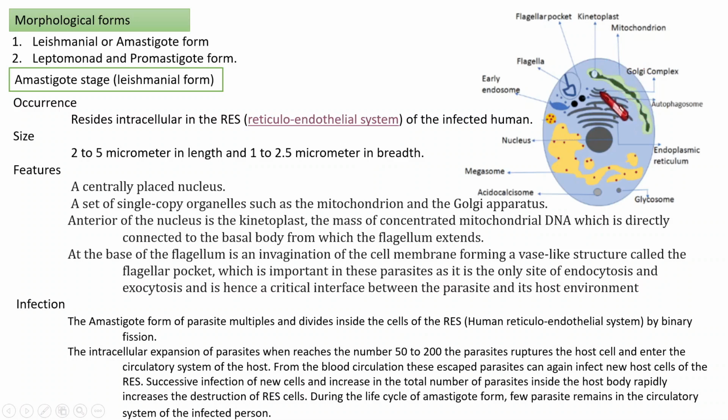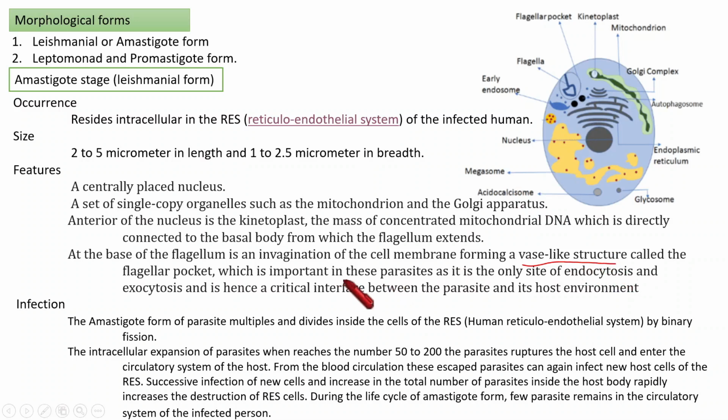Golgi apparatus we can see here. It also possesses a kinetoplast, meaning the concentrated mitochondrial DNA is also present here. And a flagellum. At the base of the flagellum, the cell membrane invaginates to form a vase-like structure, the flagellar pocket. What is the importance of this structure?